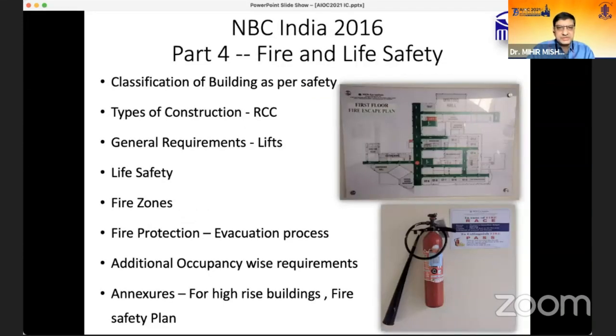Coming to fire and life safety, this is most important, because safety is of prime importance whenever you build any infrastructure. The classification of buildings as per safety and the type of construction which has to be done are all defined in the National Building Code. The general requirements like lifts, life safety, the fire zones, the fire protection, the evacuation process, and the additional occupancy-wise requirements. The annexures have listings of what type of buildings should have what type of safety and where it should be, floor-wise. Details are given in this National Building Code.